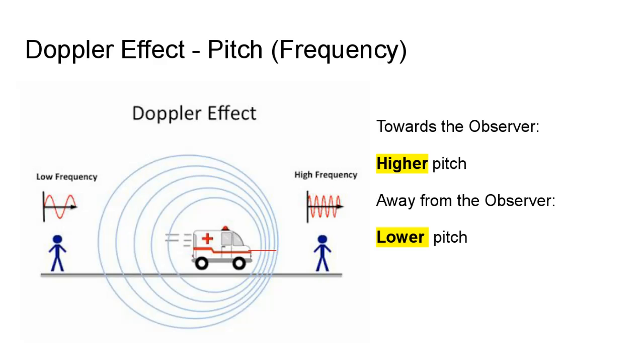In the back, the waves get farther and farther apart because the sound source is moving. And so as the waves get farther and farther apart, you're going to experience fewer waves per second. It's going to take longer for each wave to hit you, thus a lower frequency, thus a lower pitch.